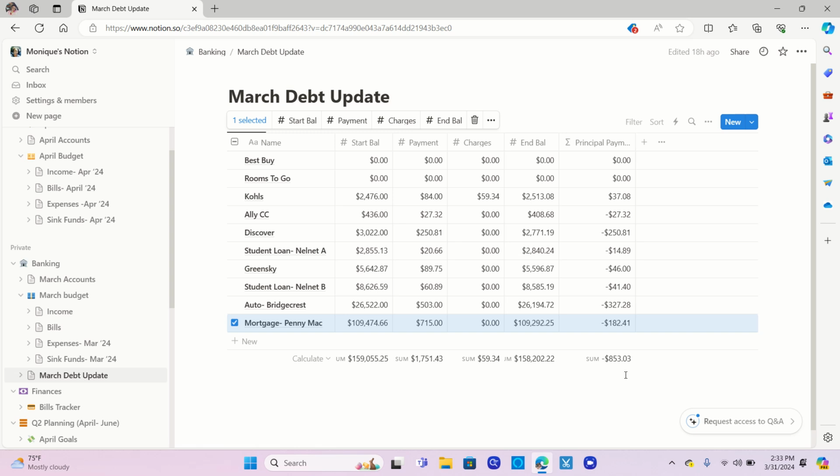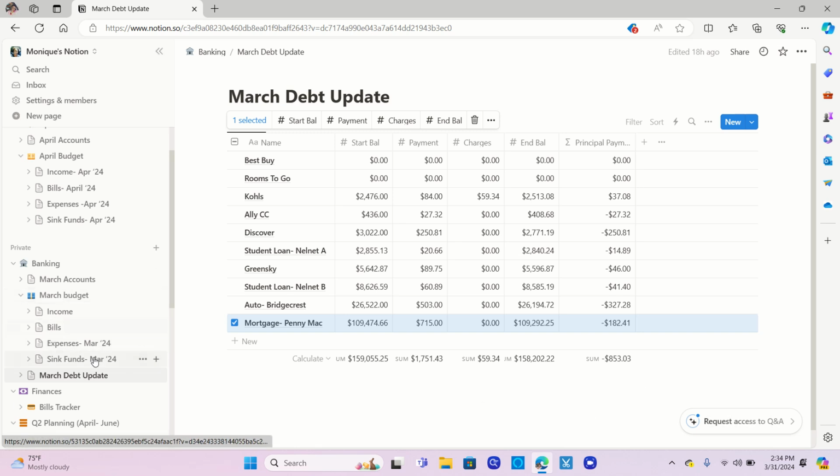Now I'm going to take that ending balance, 158,202.22, and I'm going to subtract 109,292.25, and that equals $48,909.97. Basically, $48,910 is my consumer debt, and I'll put that in the title for this particular video so that you guys will have that as my consumer debt so that I can stay consistent on the numbers that I'm reporting as far as my debt update.